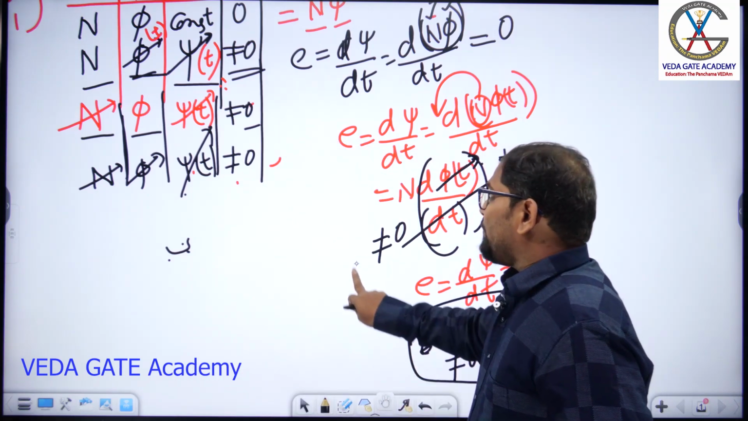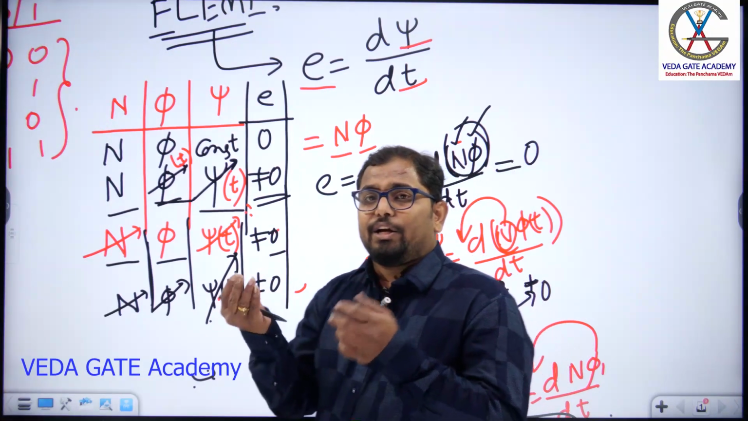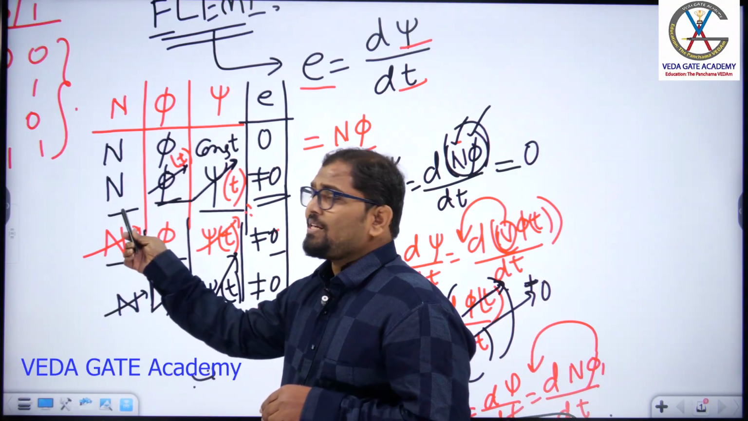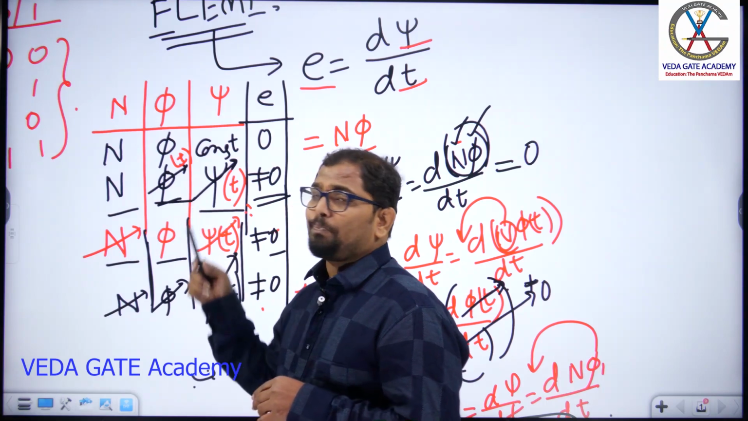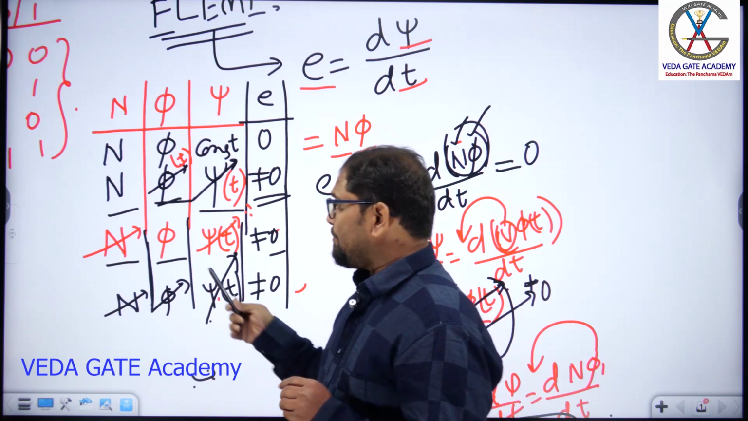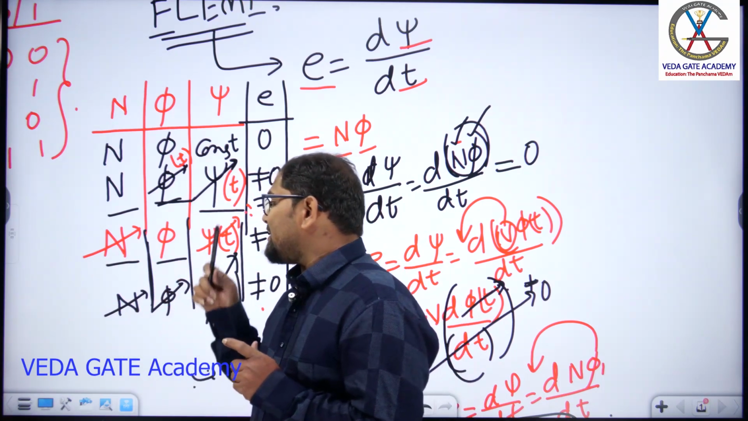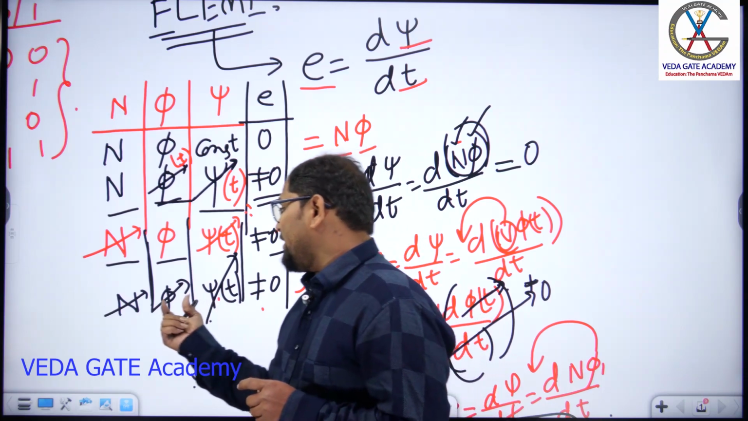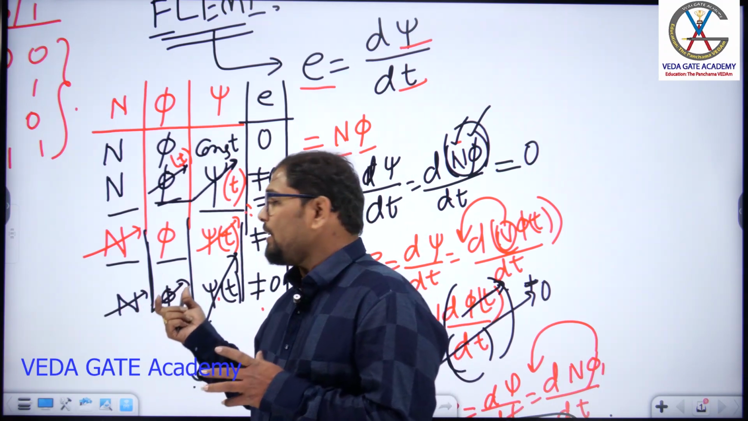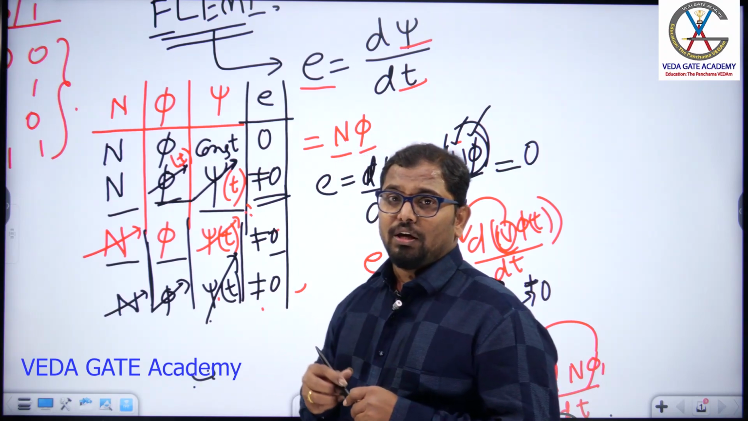So from these four cases, what are the possibilities to get the induced EMF? The first is by changing the flux with respect to time, keeping the number of turns constant. Or by changing the number of turns, fixing the flux as a constant value. Or by varying both flux and number of turns, again we will get a non-zero induced EMF.